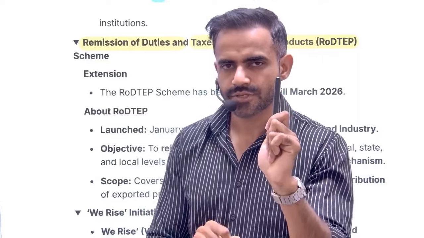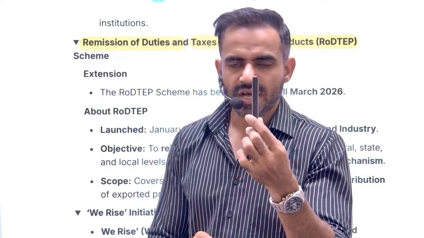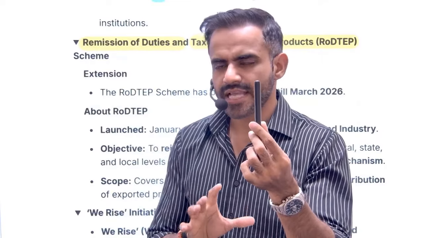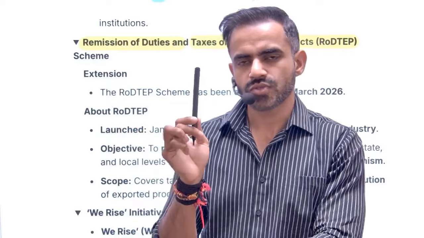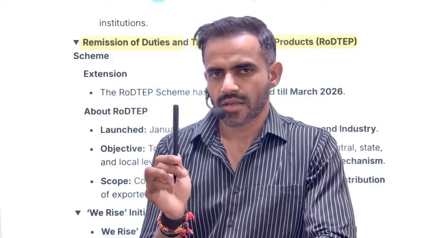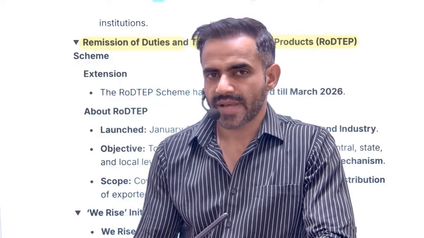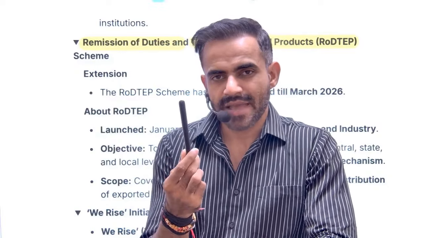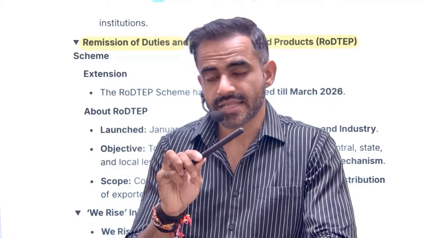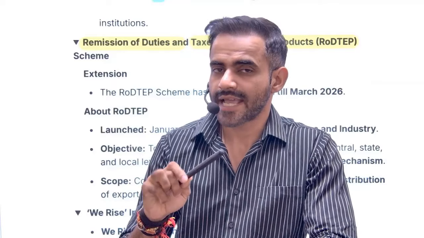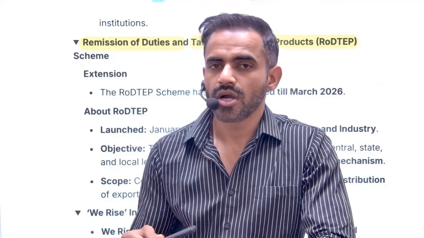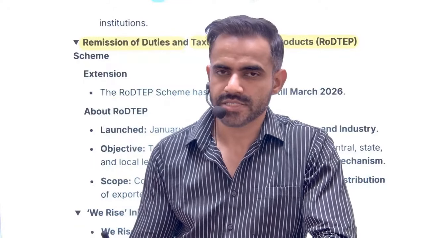Let's imagine a situation. 10 rupee was the import duty, rest every expense was 90 rupee. So now I am exporting this pen at the cost of 100 rupee. Government is saying we will give you 10 rupee back. So now I can sell the same pen instead of 100, I can sell the same pen in 90 rupees. This way, my product will be cheaper, exports will be more. This is how government is trying to boost the competitiveness of exports.